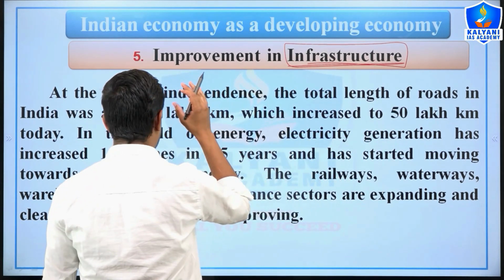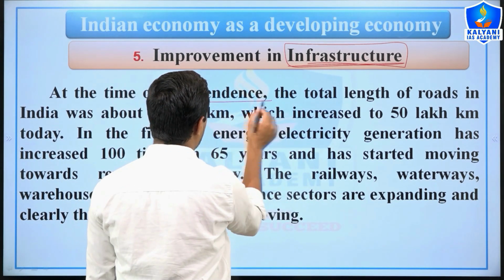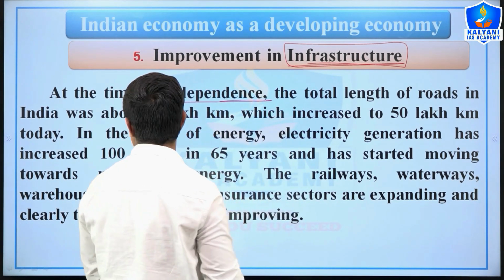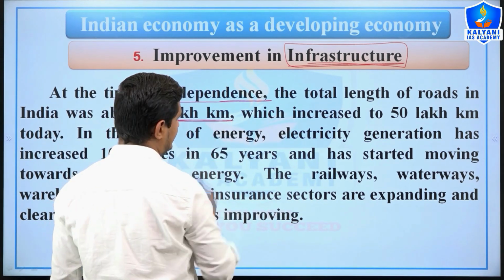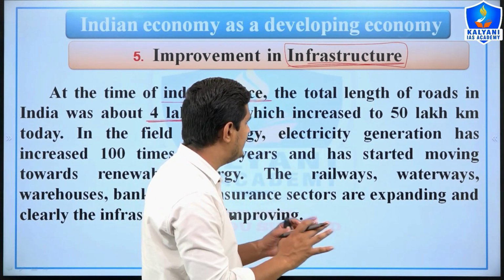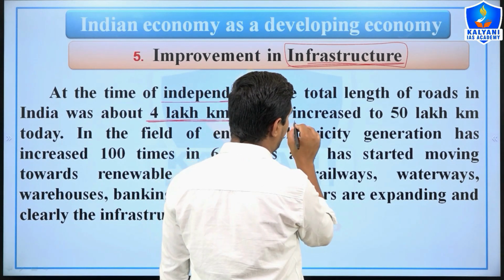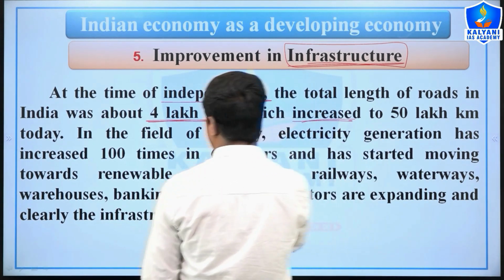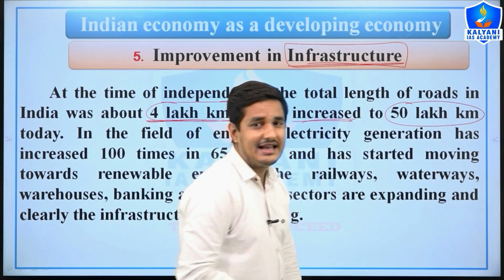At the time of independence India had only 4 lakh kilometers of roads, right. After independence many roads and bridges were constructed, and the total length of roads increased from 4 lakh to 50 lakh kilometers, right.